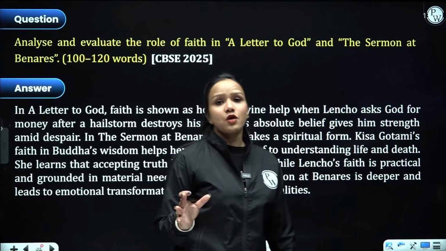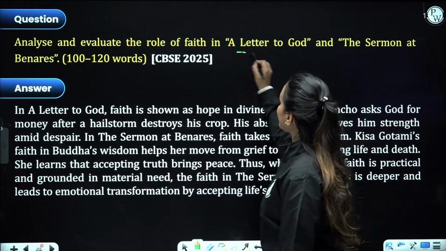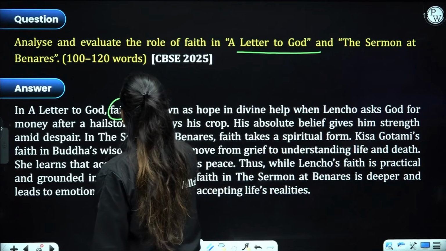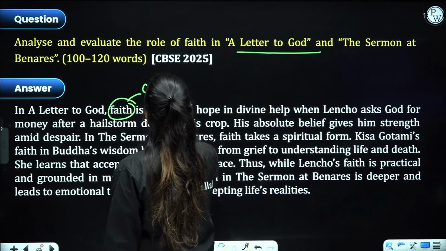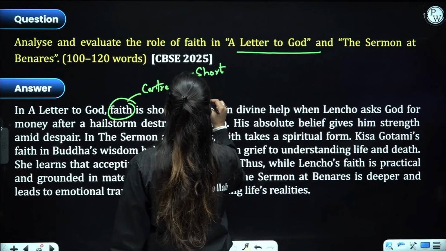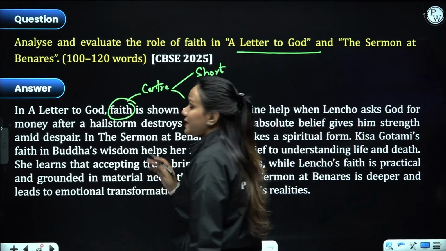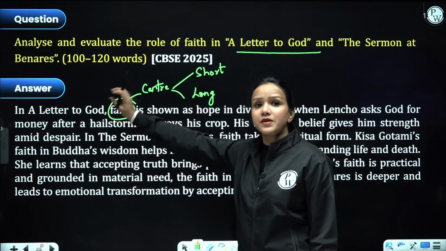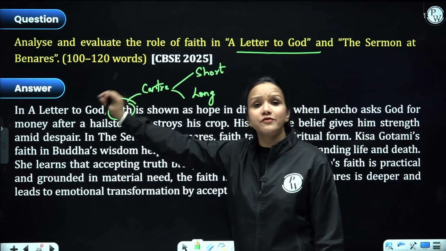Coming to our next long question, which we have discussed in short format as well, please understand one thing, that faith is the center of this particular question, whether it is asked in a short format or a long format, right? Be it any type of question, please do not forget to mention this term. Do not forget to lay your emphasis on faith.